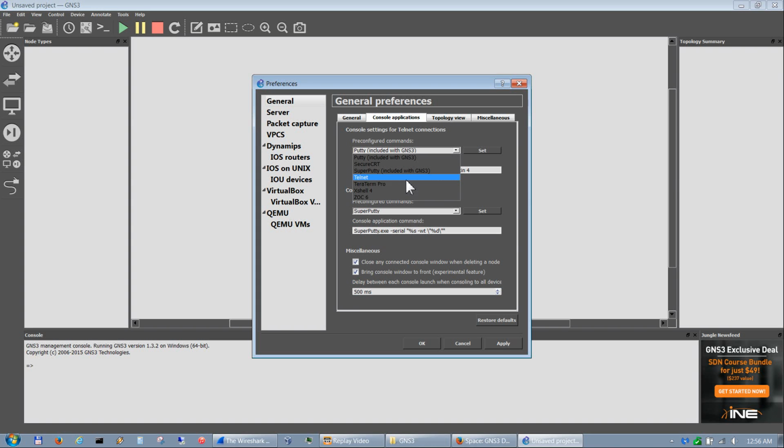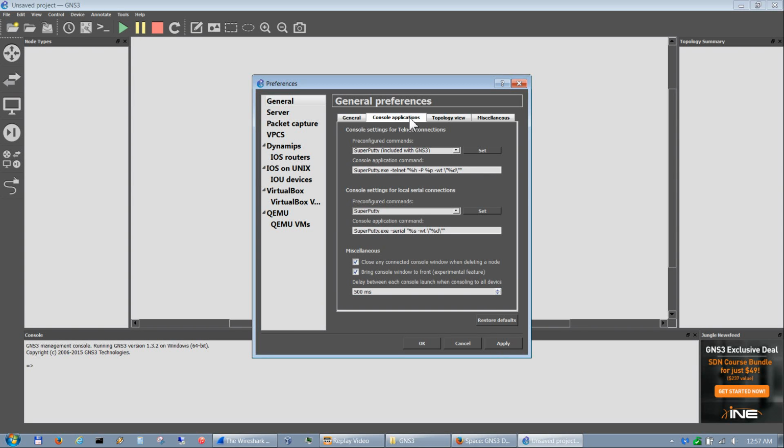There's also others like TeraTerm and Xshell and Zoc 6 or whatever. I usually use Super Putty because it's included with GNS3 and it's free. Some of those others are free. I know that Secure CRT is $100, but does have a lot of other cool features that Super Putty doesn't have. But we'll go ahead and use Super Putty. So once you select that, you hit set.